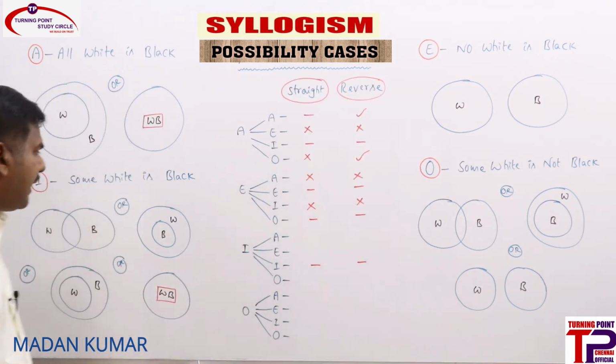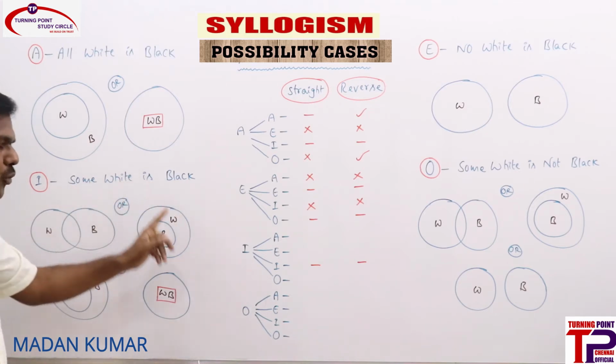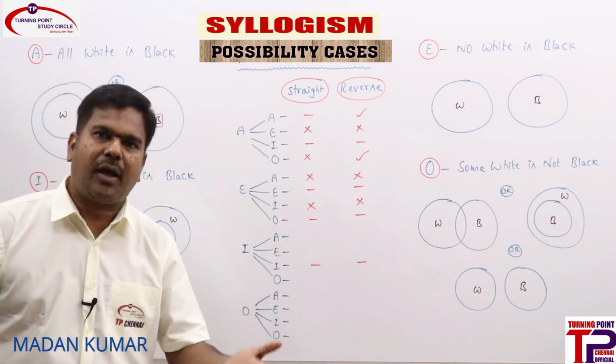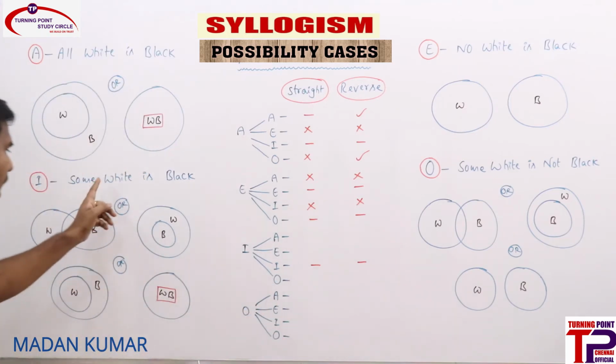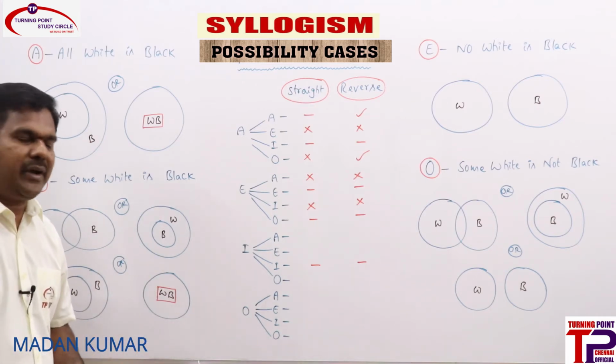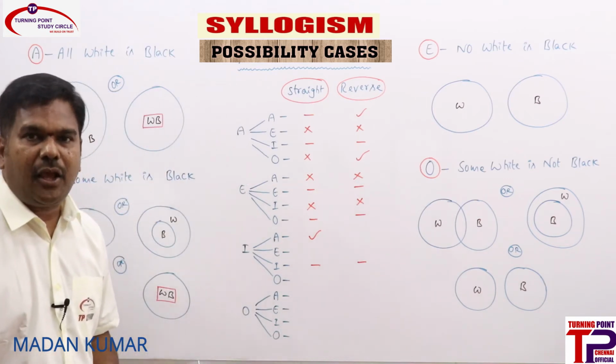Now come to A statement. My A statement, what is A straight? All white is black. Is it true in any one of the diagrams? Because for possibilities, if it is true in any one of the diagrams, we need to consider, right? All white is black. Here it is true. Here also it is true. So whenever I statement is there, A straight is a possibility. Remember, A straight is a possibility.